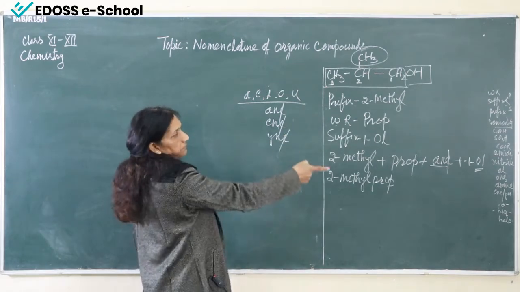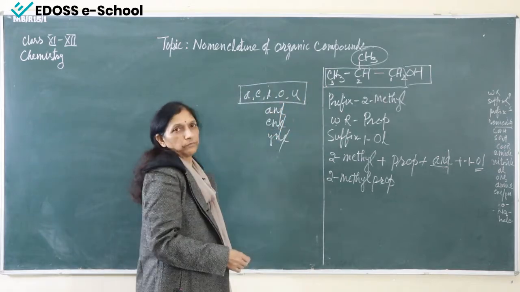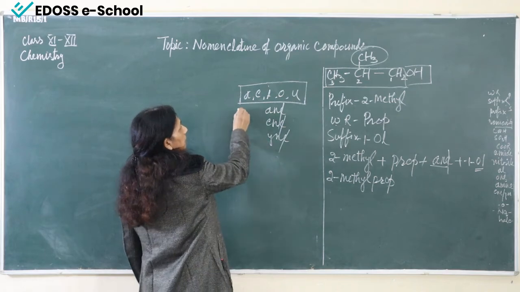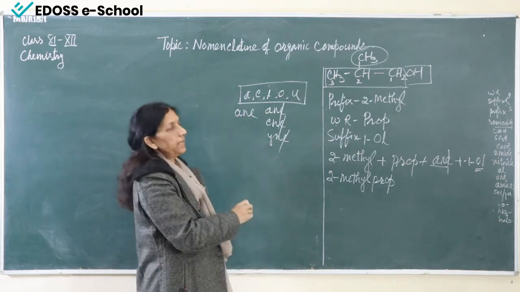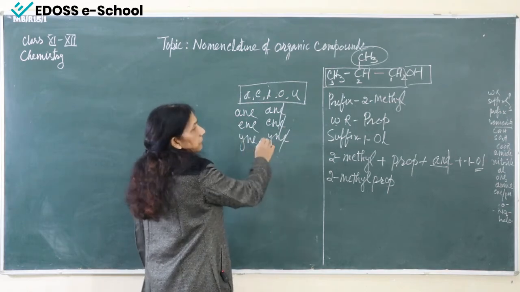And if our functional group is not starting with these 5, if it starts with a consonant, then we have to use the full name, alkane, and the -ene, -yne word we have to use.